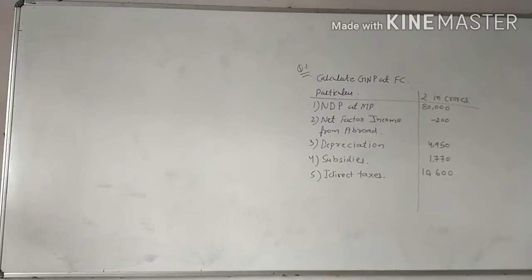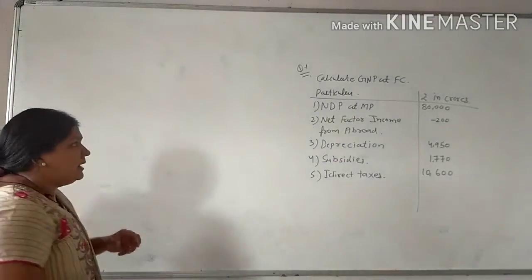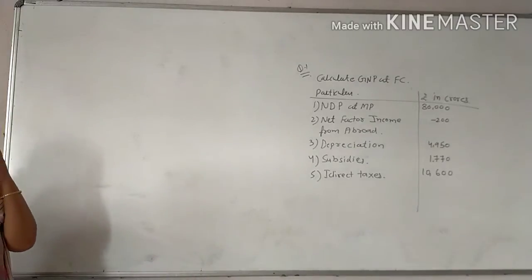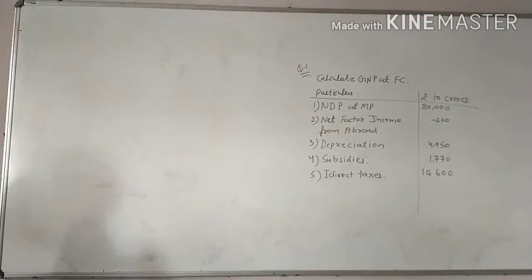Now next is depreciation, 4,950 is given to you. Subsidies, 1,770 is given to you. Indirect taxes also, 10,600 is given to you. Now we will start our sum, but before that, keep in your mind the concept is gross to net, domestic to national and MP to FC.